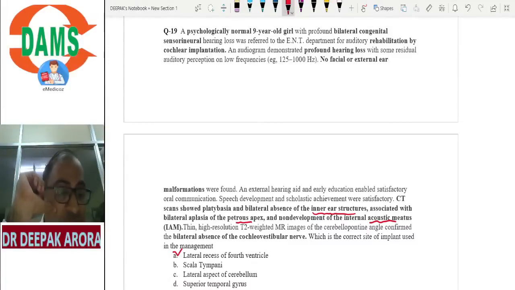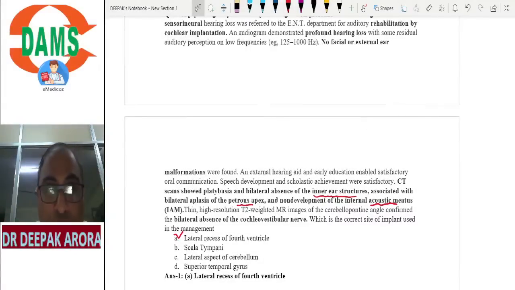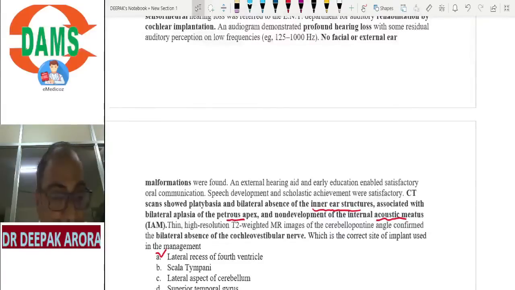Option A, scala tympani. No, Dr. Lakshmi, it is for cochlear implant. I will not go for cochlear implant in this MCQ because your inner ear is absent. Again, revise with me. Mondini is the indication and Michel aplasia is the contraindication. Right?